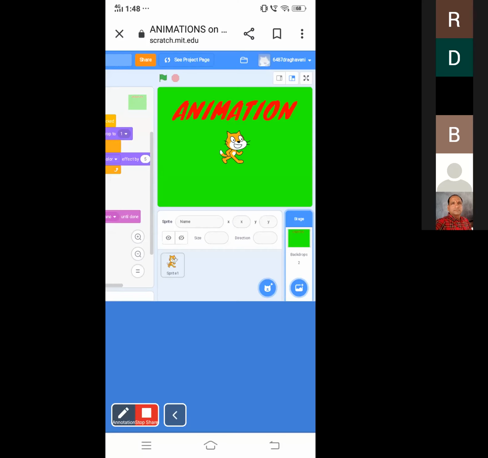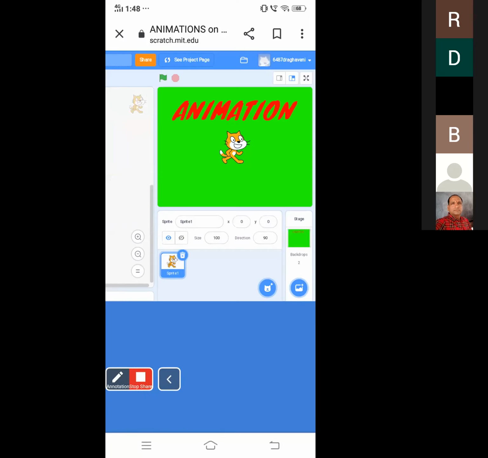So sprite is nothing but a character. In our language we call it a character, but in Scratch the background is called a backdrop and the character is called a sprite. So I am repeating once again, the character or object is called a sprite in Scratch. Here you can see it is called a sprite.